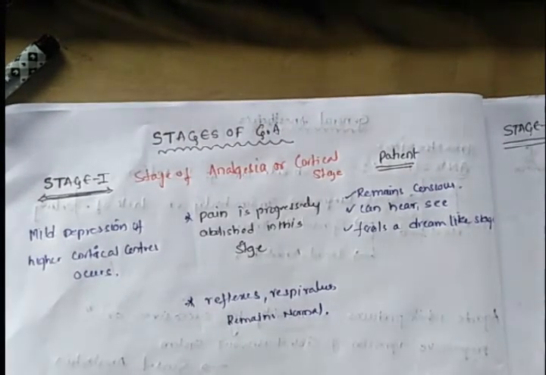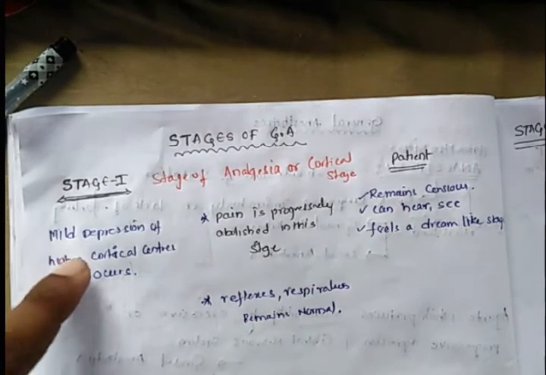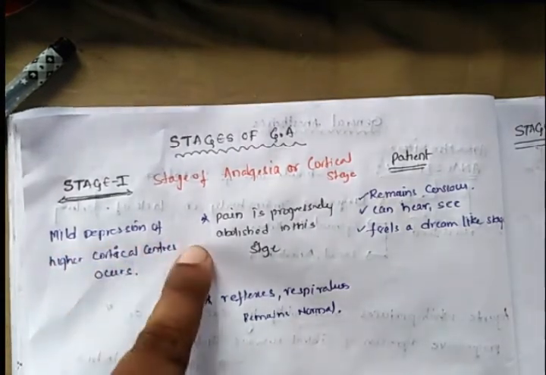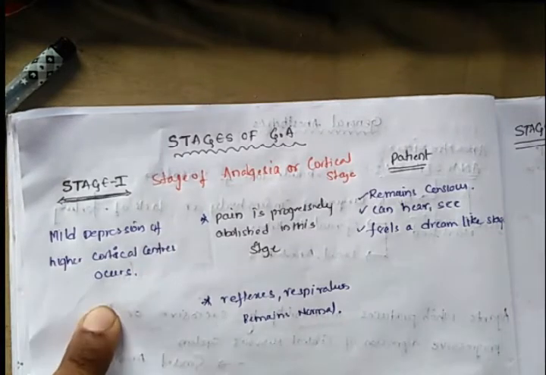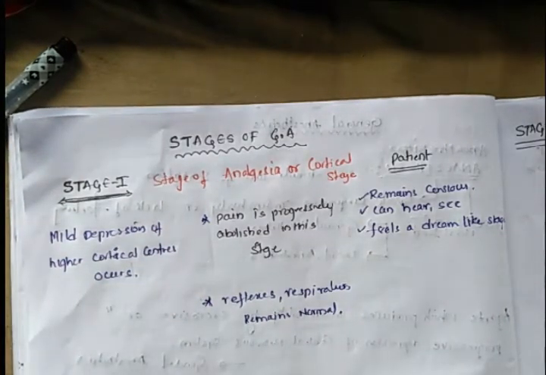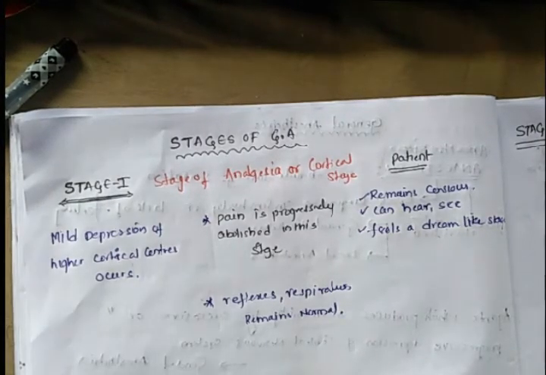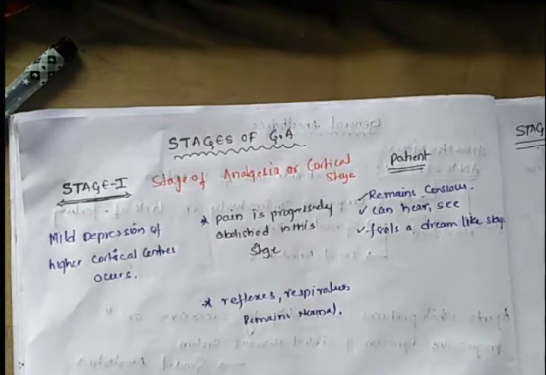Whenever a general anesthetic is taken, it causes mild depression of the higher cortical centers, that means the cortex. The 4 parts will slowly, one by one, undergo depression.